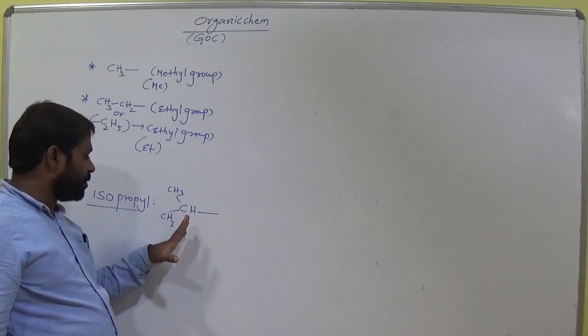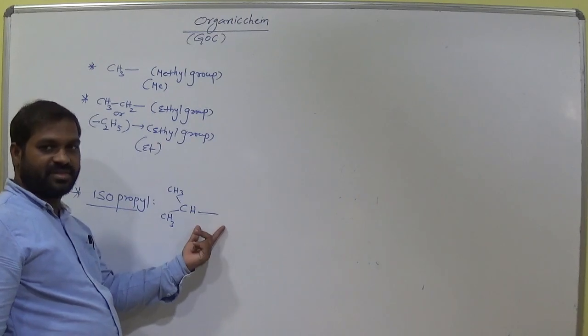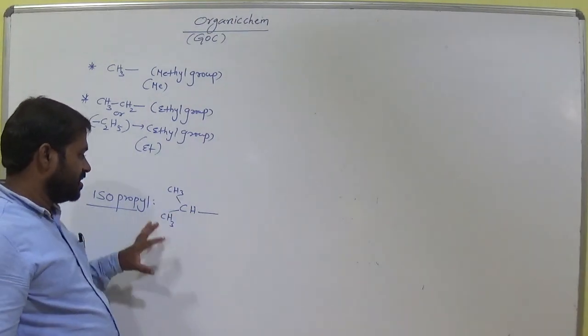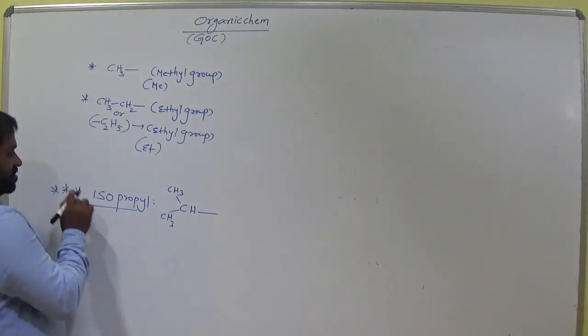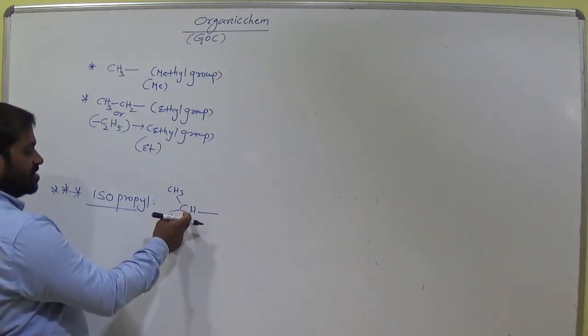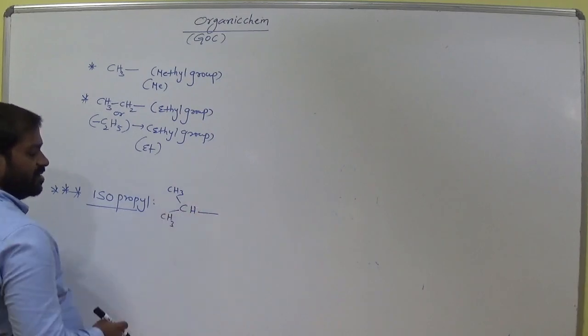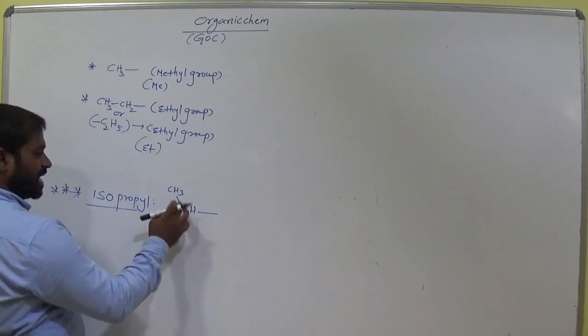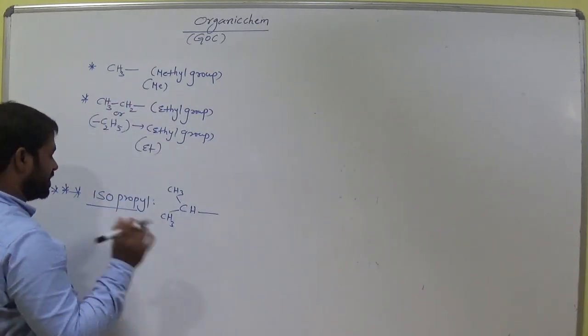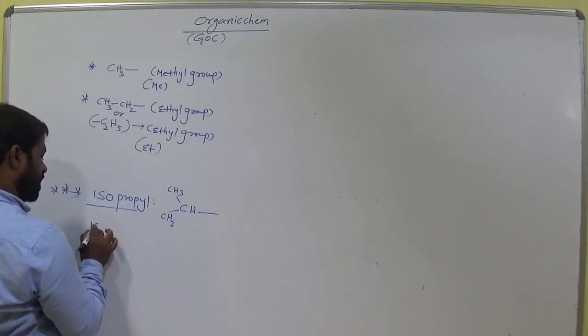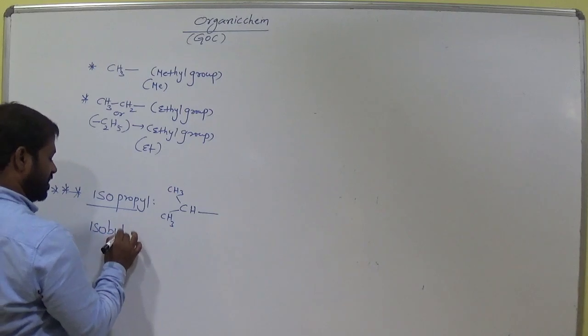So isopropyl. Okay, remember this. Isopropyl: CH3 bond CH, CH3 bond. Clear? This carbon consists of two methyl groups. CH3 is called methyl group. Okay, remember this. Isopropyl. Now isobutyl.